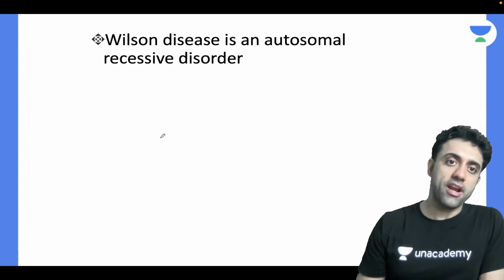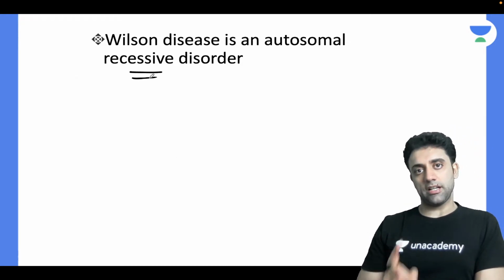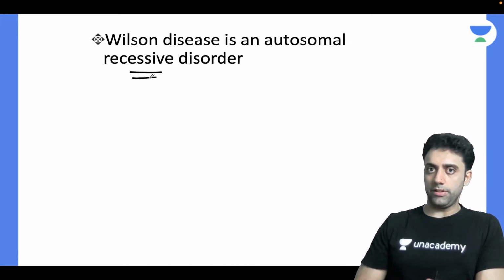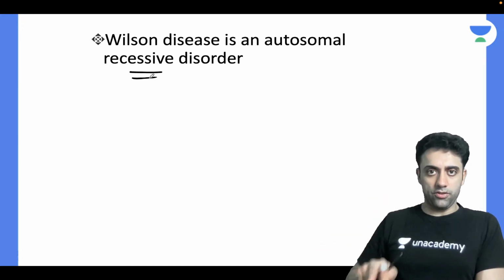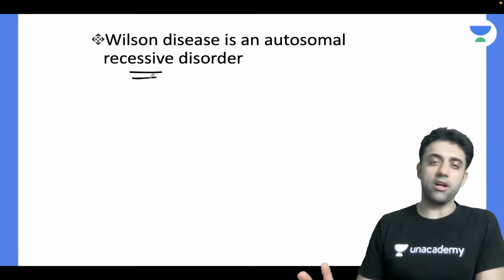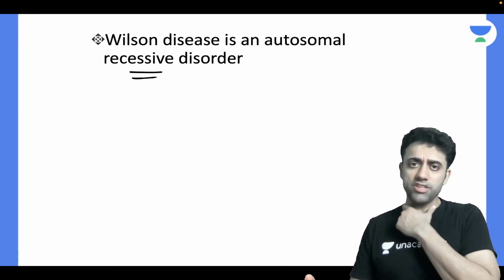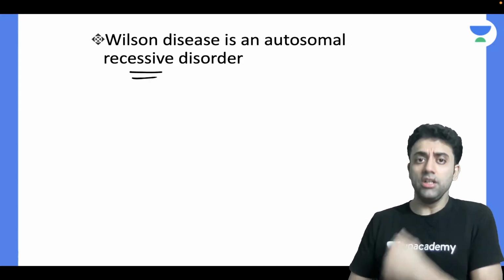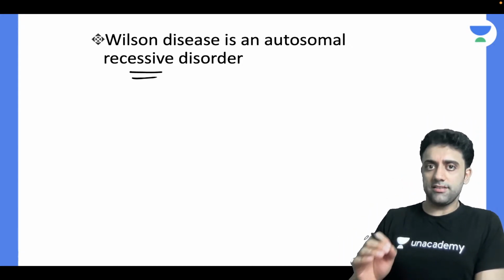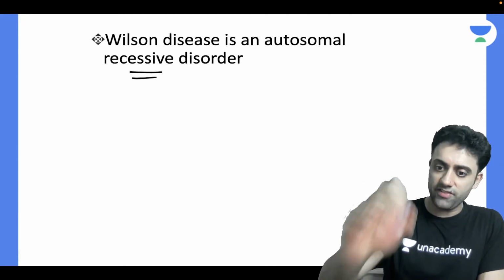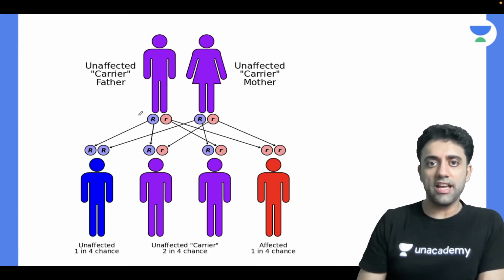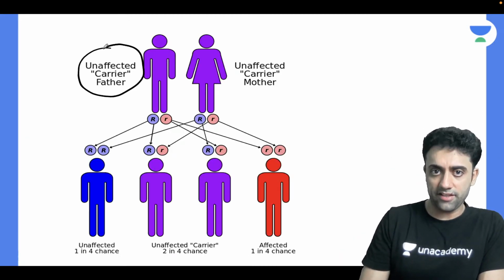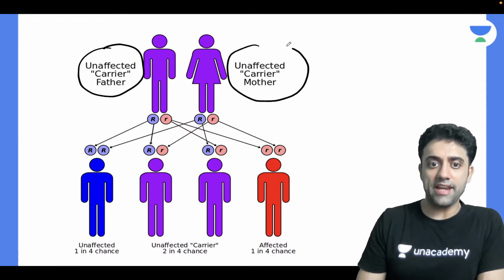I will take a separate class on the meaning of autosomal dominant, the meaning of autosomal recessive, how the whole channel goes and how many are affected. I will definitely take that class, just remind me once. So Wilson disease is an autosomal recessive inheritance. Basically, what happens? We have an unaffected carrier father, unaffected carrier mother.